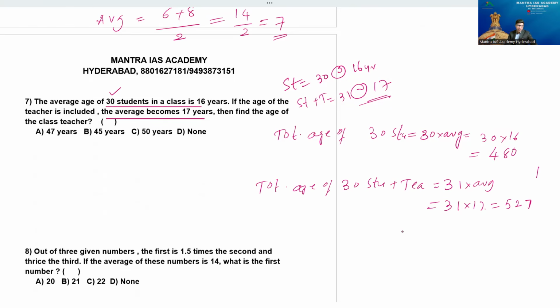Now what did I get in this case? Including the teacher it is 527, excluding the teacher it is 480. Therefore the teacher's age is how much? Teacher's age is equal to 527 minus 480. This value is exactly how much? 47. That's the age of the class teacher.